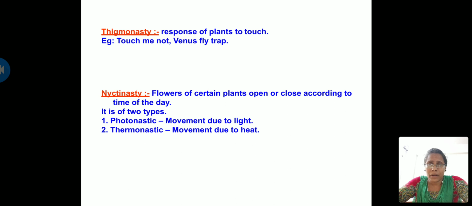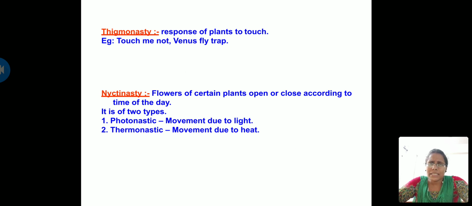In the pitcher plant, as soon as an insect sits on the trap, the plant releases certain chemicals due to the sense of touch. As a result, it starts closing and traps the insect. This is how the Venus flytrap and the pitcher plant work.